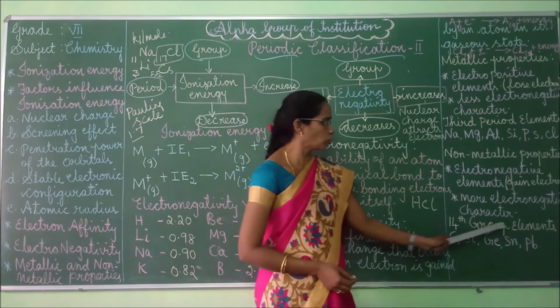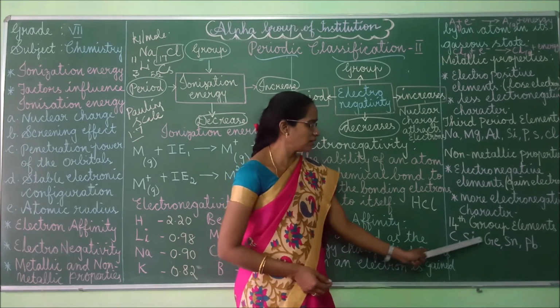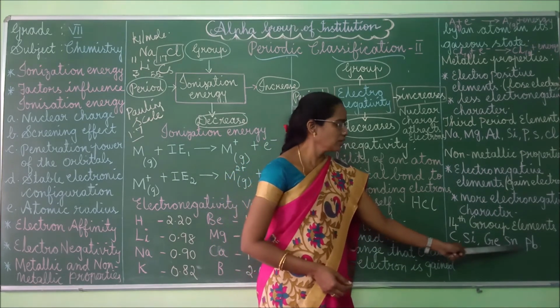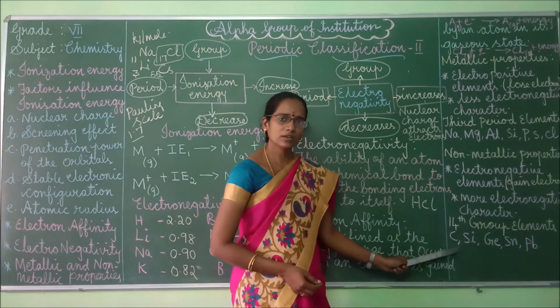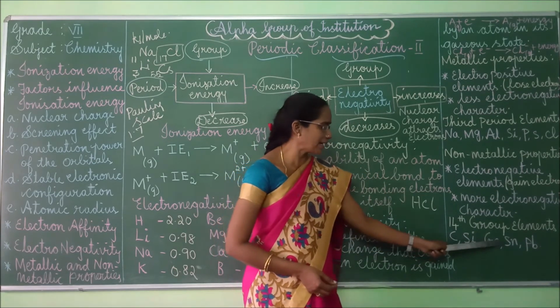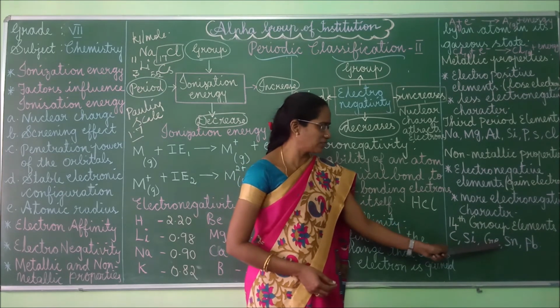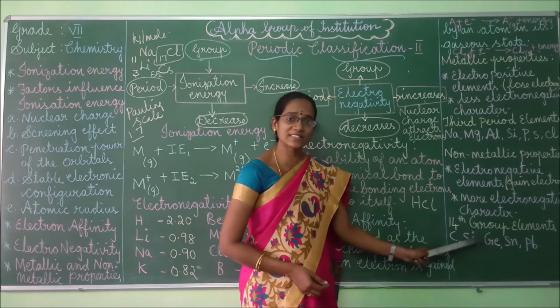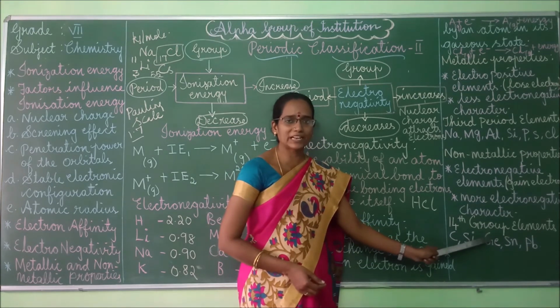Okay, and the 14th group elements, if we classify these elements, that is carbon, silicon, germanium, tin and lead. So carbon is a non-metal, whereas silicon and germanium are metalloids.